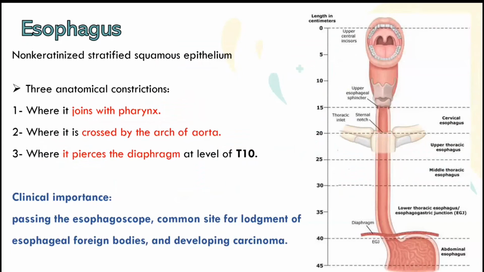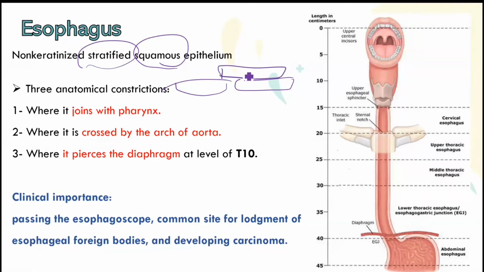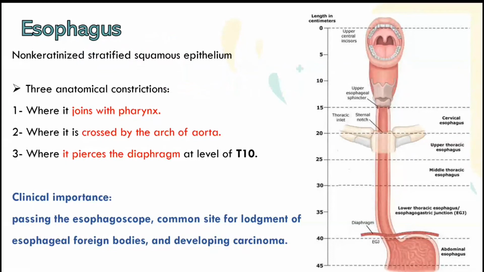The esophagus, as a histological part, we will talk about the epithelium. The lining of the esophagus is epithelium, but what is the type of this epithelium? Okay, it is squamous epithelium. Squamous means the type of cells are flat. And also it is stratified, which means these flat cells are more than one layer above each other, so it's not one single layer of squamous epithelium. And it is non-keratinized, which means it is not like the skin epithelium, which is keratinized.